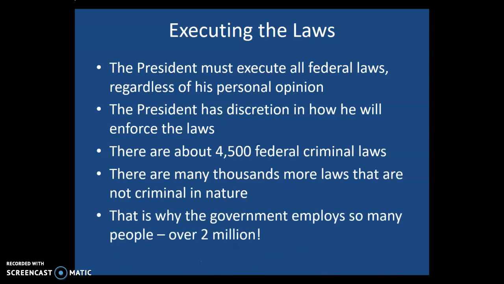By the way, that's why the government employs so many people. We have over 2 million federal employees, and that doesn't count the military, over 2 million non-military government employees. And many of those are involved in making sure that the duties of the president, that is in enforcement of laws, executing the laws, are carried out. So that's a lot of people, but it is not an unlimited number of people.